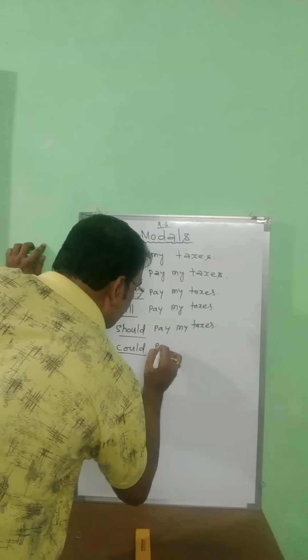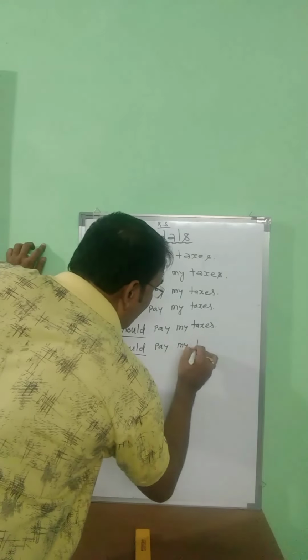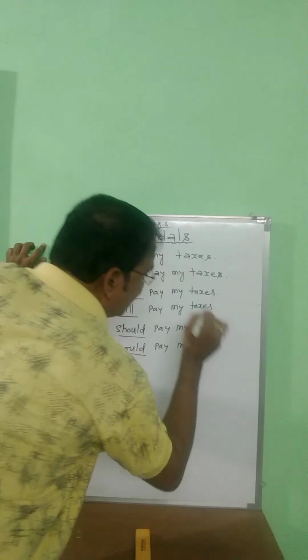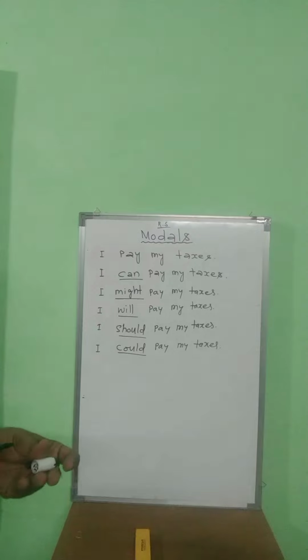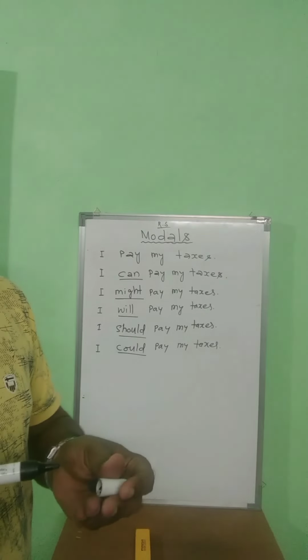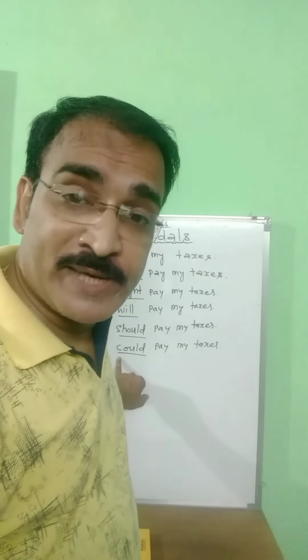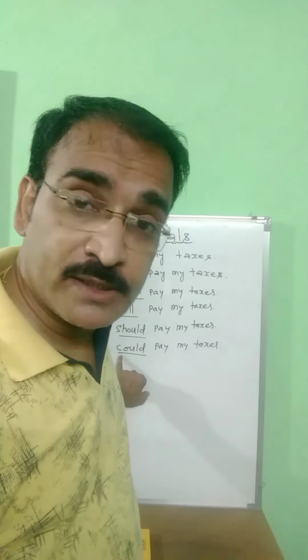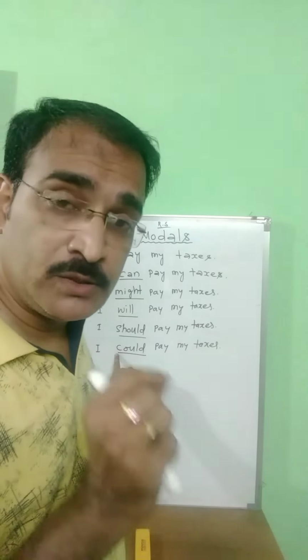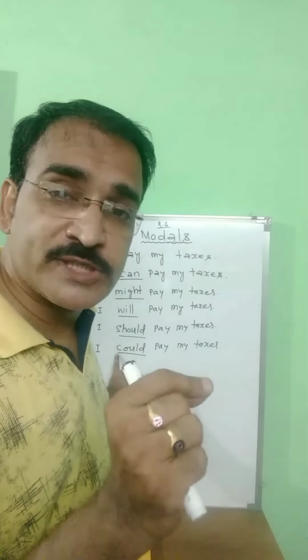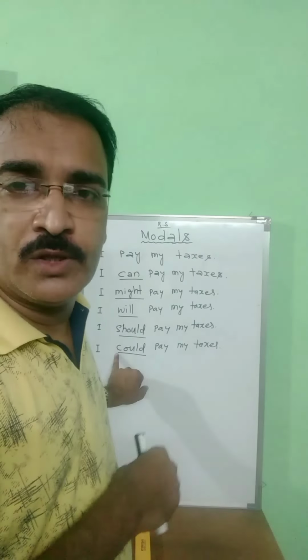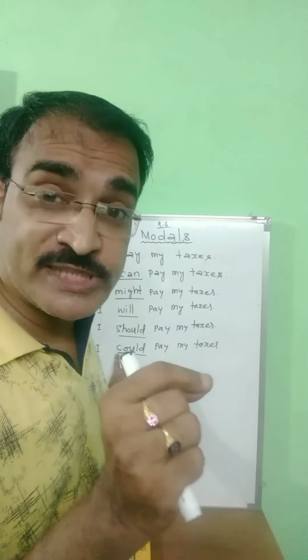Another one is I could pay my taxes. Here could is used to express possibility.